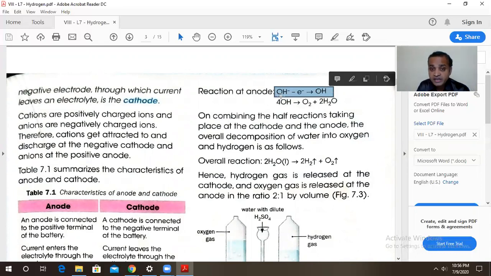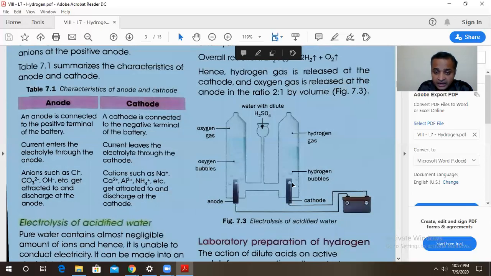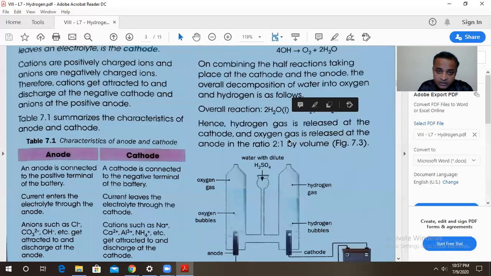OH minus gives OH plus 1 electron, and now 4 OH molecules generate O2 gas and water molecules. The water remains in the cell over here itself, but the oxygen gas travels up and is collected over here. So in this way, oxygen is liberated at the anode and hydrogen is liberated at the cathode.